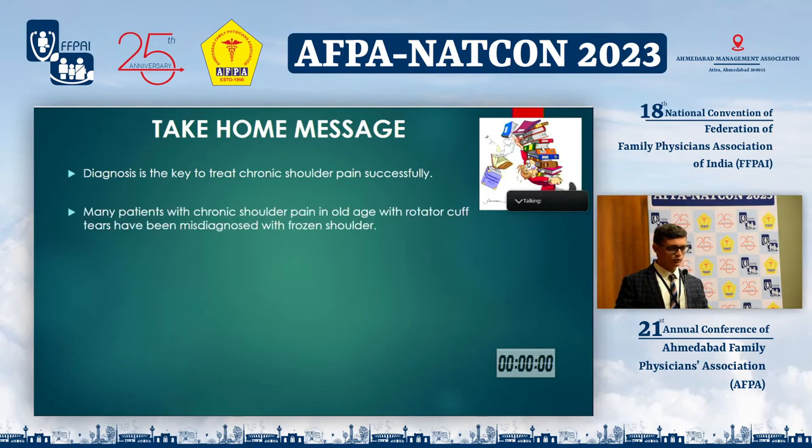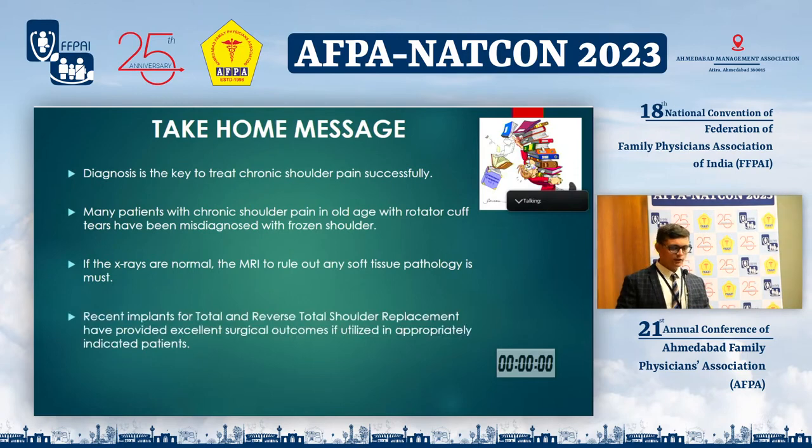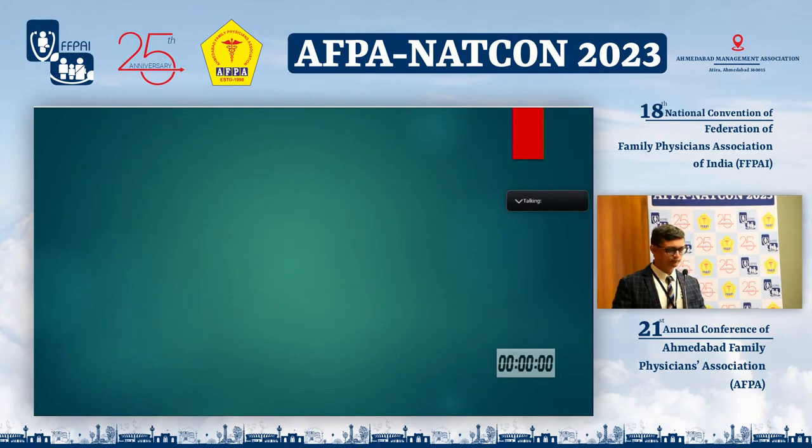Many patients with chronic shoulder pain in old age with rotator cuff tears have been misdiagnosed with frozen shoulder. If the X-rays are normal, the MRI and CT scan are a must to rule out any soft tissue or bony pathology. Recent implants for total shoulder and reverse shoulder replacement have provided excellent surgical outcomes if utilized in appropriately indicated patients, and refer to a shoulder specialist orthopedic surgeon whenever necessary.